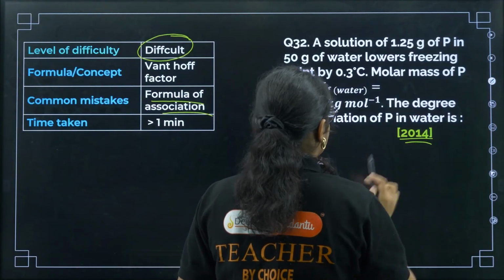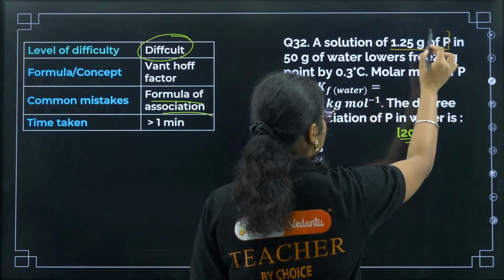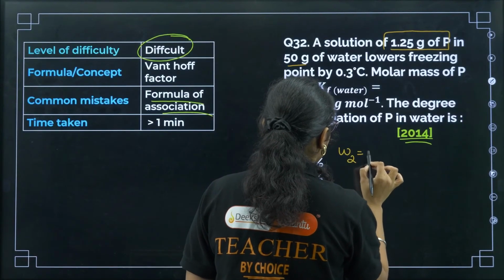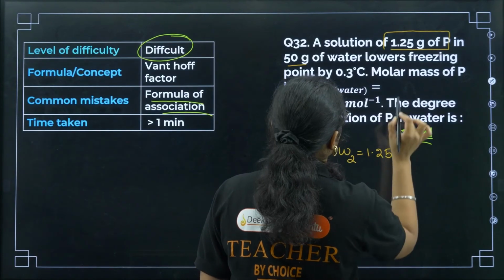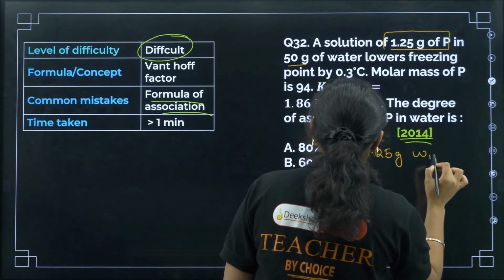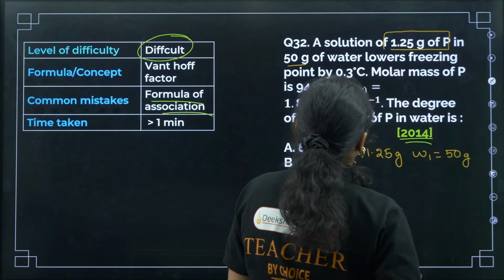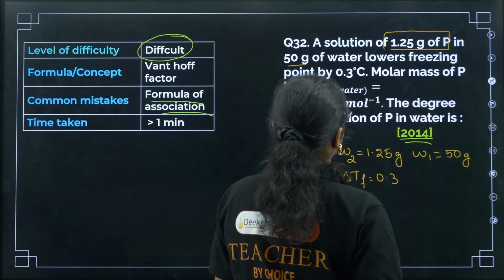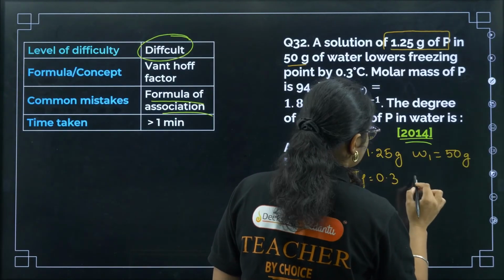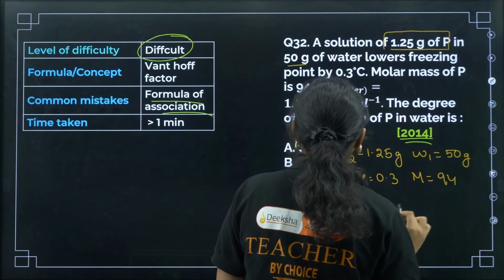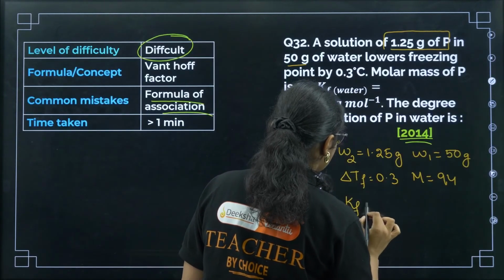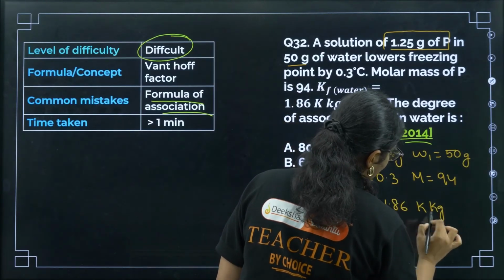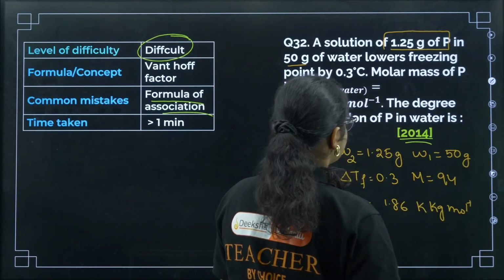Let us first note down the data that is required. Solution of 1.25 gram of P in 50 gram of water. So we have the mass of the solute as 1.25 gram, and the mass of the solvent is 50 gram. It lowers the freezing point, so we have delta Tf as 0.3. Molar mass of P is 94. Kf value is 1.86 Kelvin kilogram per mole. We need the degree of association of P.